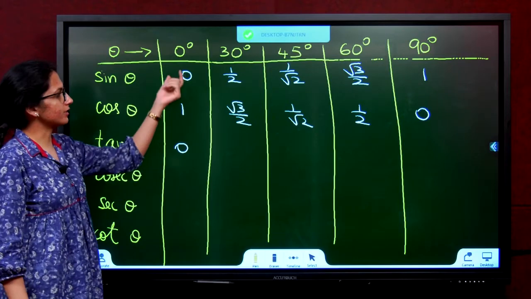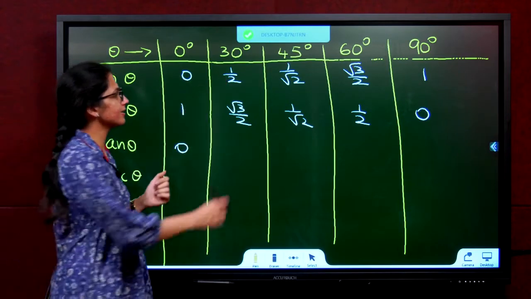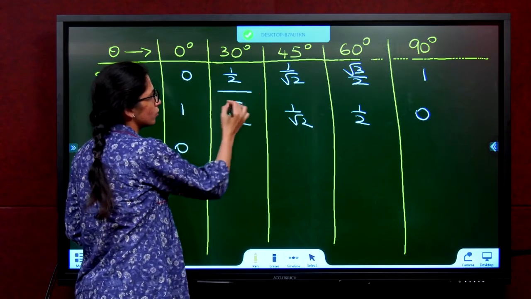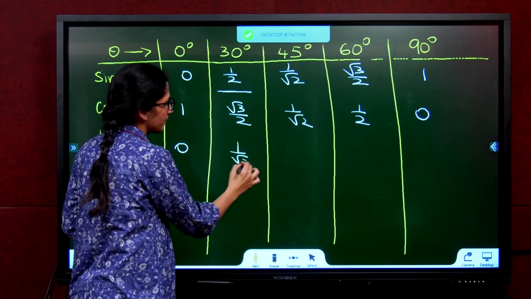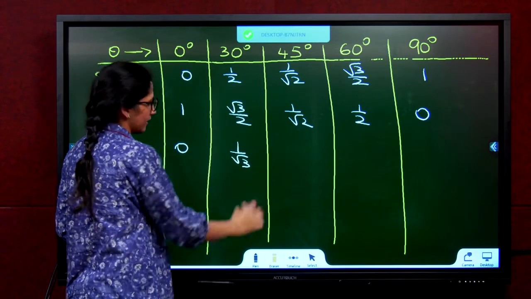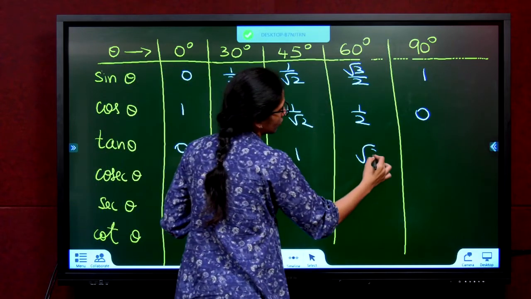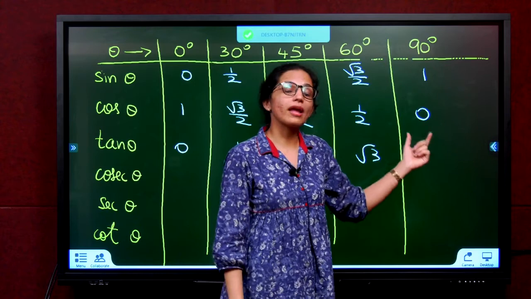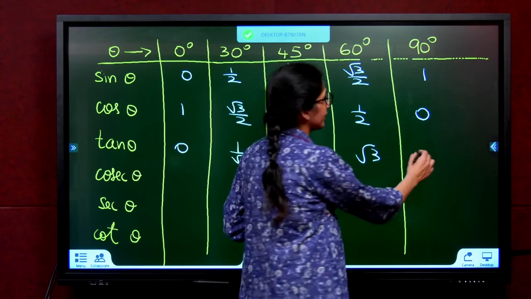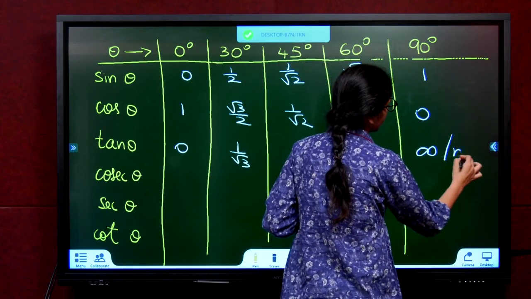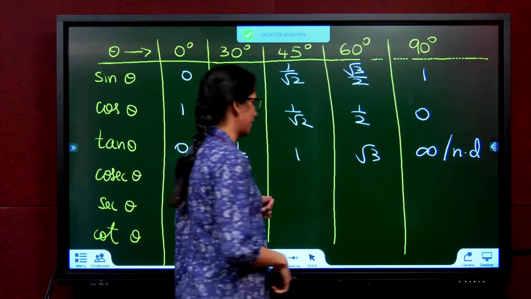So sine theta by cos theta, 0 by 1, 0. Divide this. Imagine you're dividing it, 2 cancels. What do you get? 1 by root 3. Next, divide this, 1 by root 2 by 1 by root 2, 1. Divide this, root 3. 1 by 0, anything by 0, infinity or not defined. Write in words, not defined.